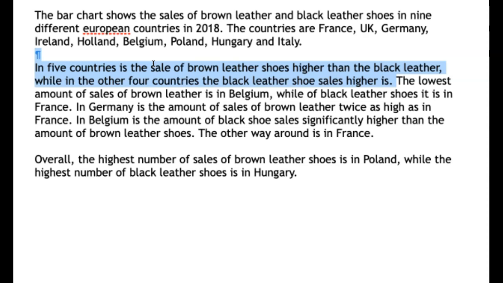Okay, significantly, what does that mean? Does it mean 3 times higher? 5 times higher? So it's a good opportunity here to put in some information. So in Belgium, the amount of black shoe sales is significantly higher than that of brown leather shoes, comma, specifically 3 times higher at 412 or whatever it is.